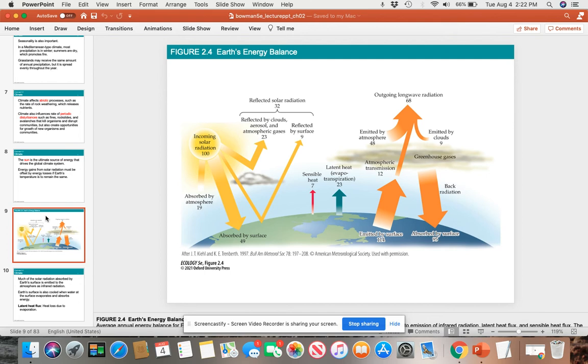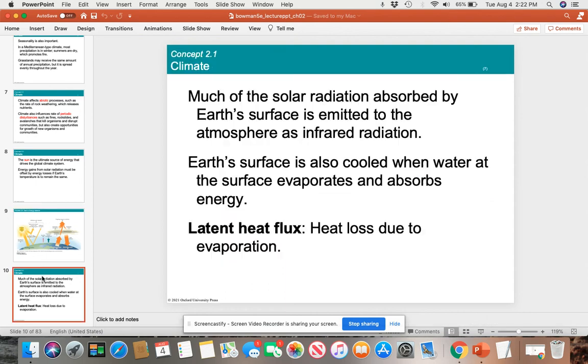And so, because of the uneven heating of the sun on the Earth's atmosphere and land and water mass, you have variation in weather as well as climate.